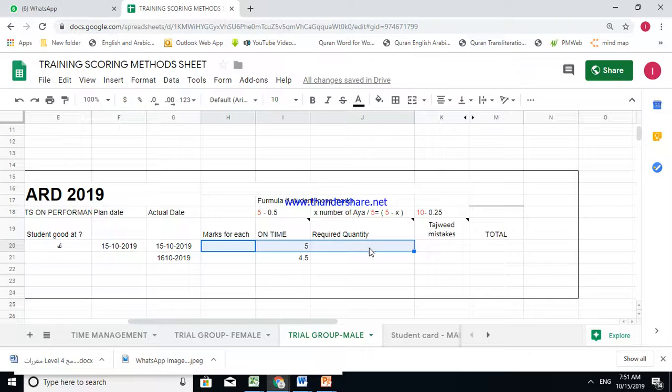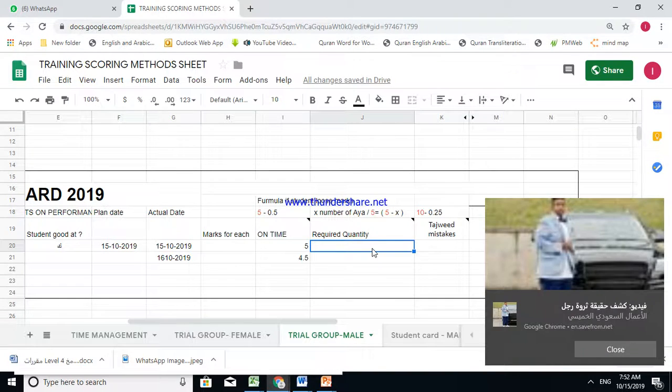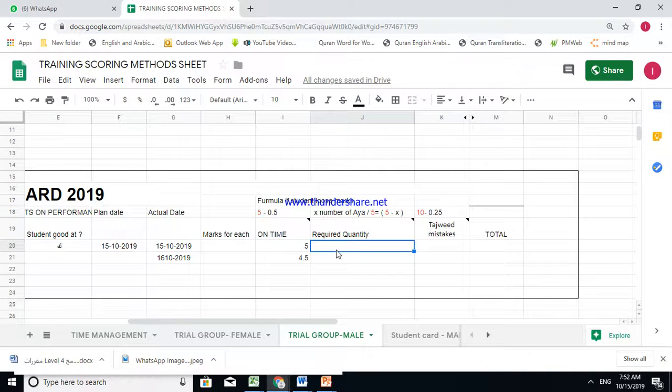Now we're continuing with the student that is replying on time. The numbers of ayat, he's requested to do Surah Al-Fatiha and Surah An-Nas and all those surahs. Okay? So probably one of the surahs he didn't continue. You will ask him to send it. If he didn't send it, then he will lose the mark, for example. Now, how will he lose the mark? The mark is out of 5. Okay? But how will he lose it, for example, he didn't send you 2 ayat. If he didn't send you 2 ayat, so two of them, the remaining, divided by 5.